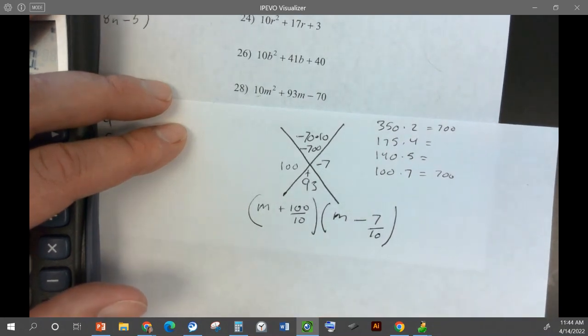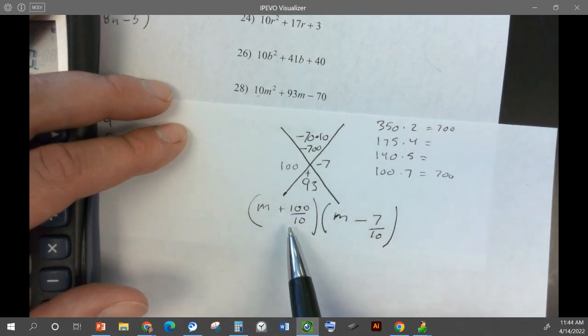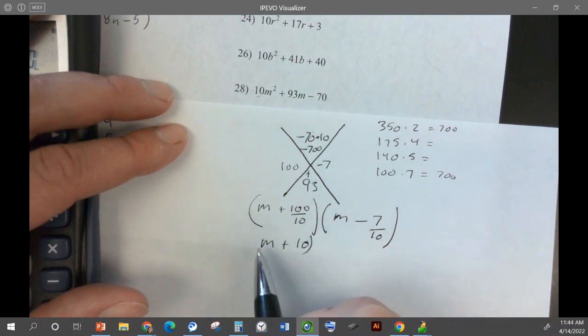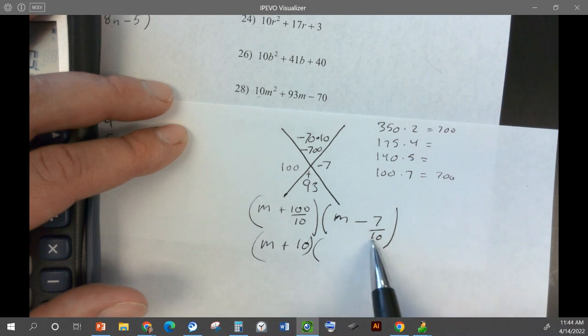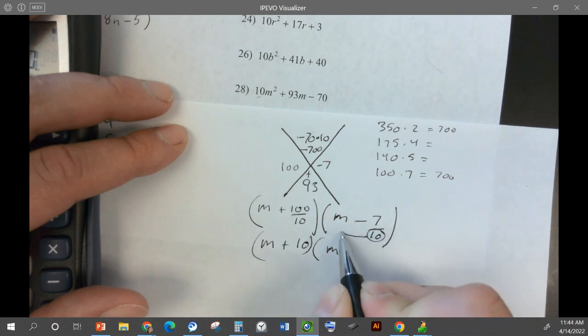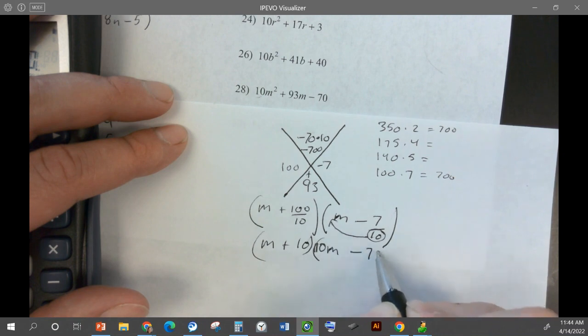So then we need to simplify. Can we simplify this one? What's 100 divided by 10? Perfect. So that one we can simplify. So m plus 10. And then can we simplify this one? 7 over 10? No. So we're just going to bring the bottom of the fraction up. So 10m minus 7.